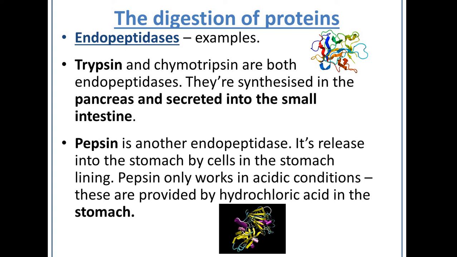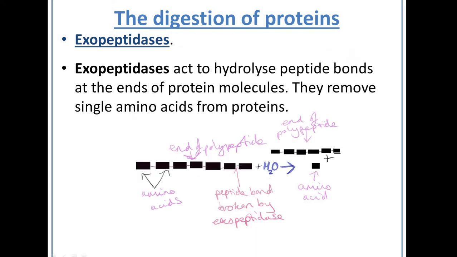Then you've got pepsin, which is quite a well-known one, which is another endopeptidase, which is released into the stomach by the cells in the stomach lining. And pepsin's optimum conditions are acidic conditions, which is provided by the hydrochloric acid in the stomach.